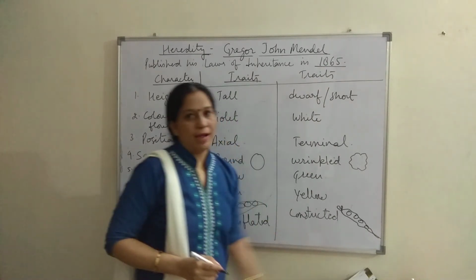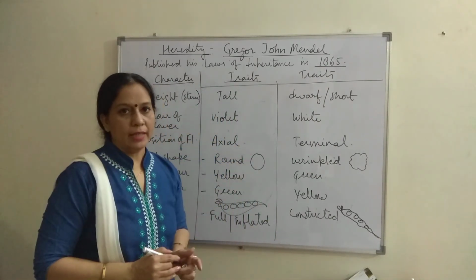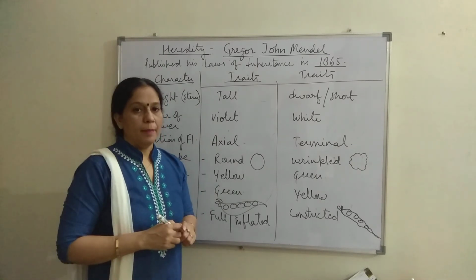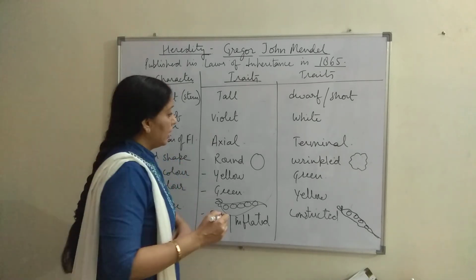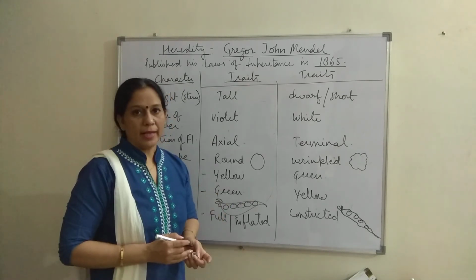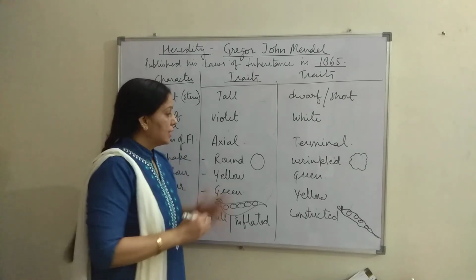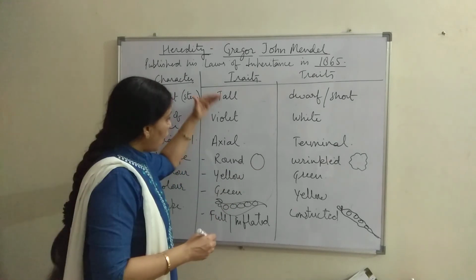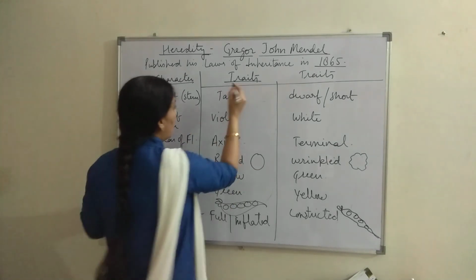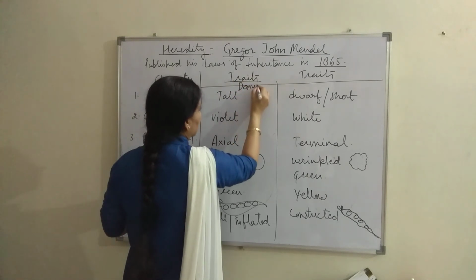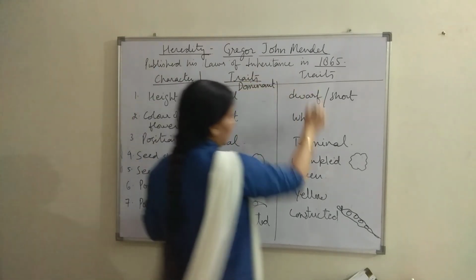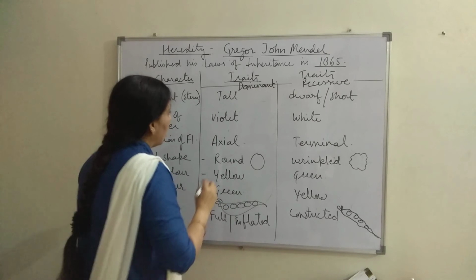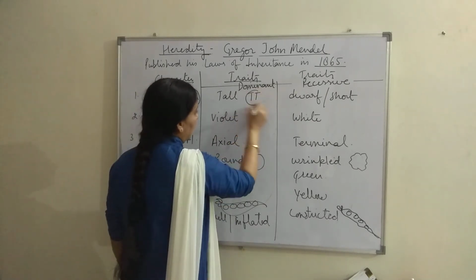Now these traits have been divided into 2 categories. One is called dominant, the other one is called recessive, that you are going to understand with the help of second law of Mendel, that is called law of dominance. So these all were already worked out by Mendel. Mendel ने अपने experiment से इन सारे traits को already clear किया कि which one is dominant and which one is recessive. So all these which I have written in the first column, they all are dominant traits, right? And all these I have written here, these all are recessive traits. Fine. And they all have been represented by particular letters.